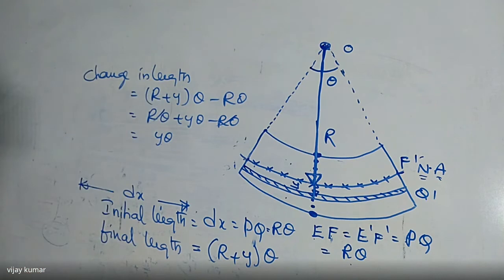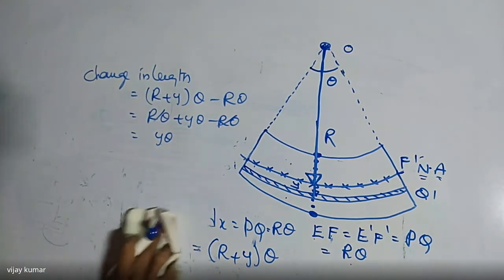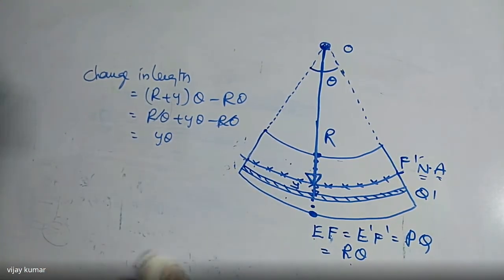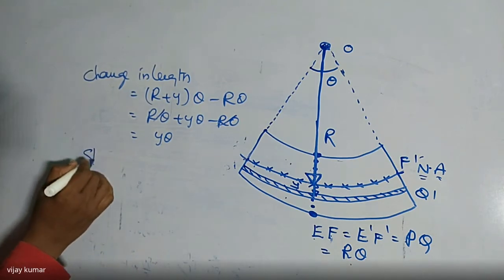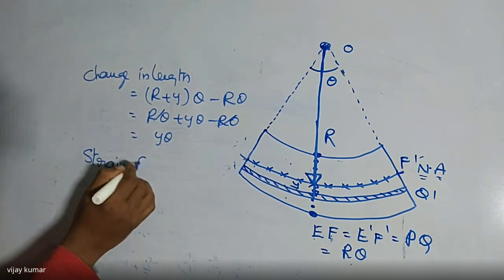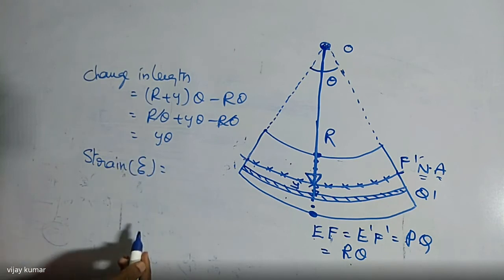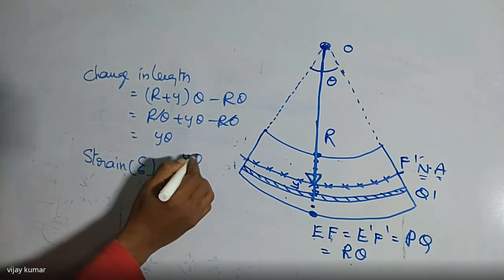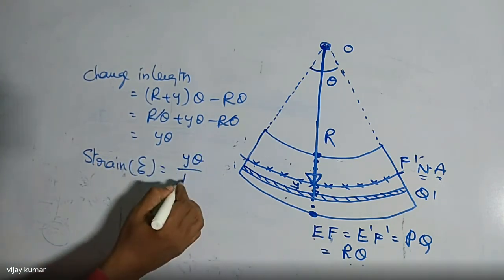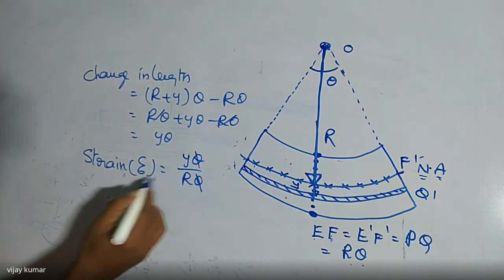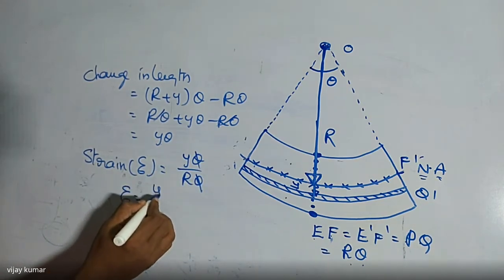What is the meaning of strain here? Tell me now. Strain, that is epsilon, is equal to change in length by original length. What is change in length? Y theta. Original length is r theta. Both cancel. Then epsilon is equal to y by r.